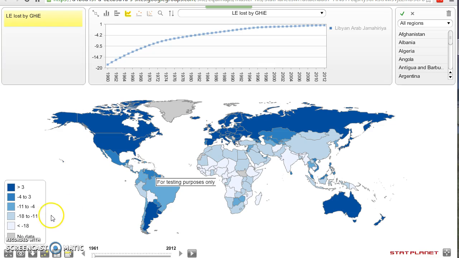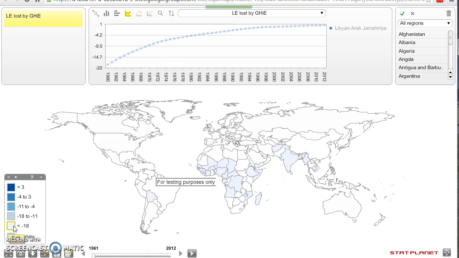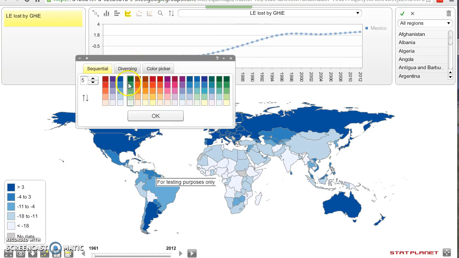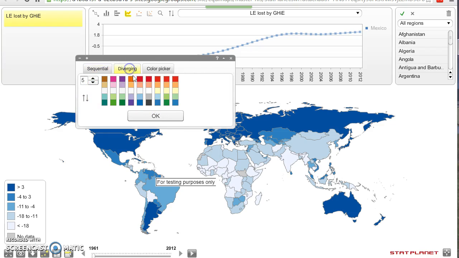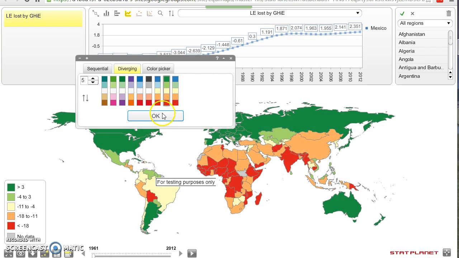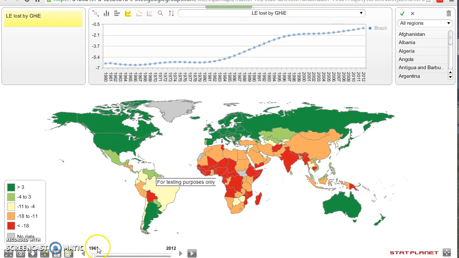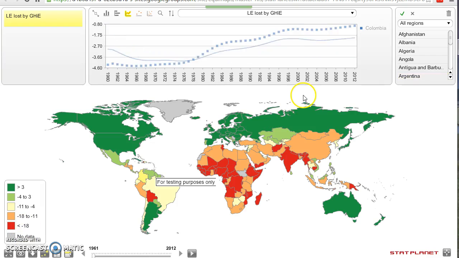So here you see countries, and let's change this color so that countries performing worse would look red, and those performing best would look green. And we'll see here how the world was in 1960, with countries losing more life years per capita, even more than 18 years per capita.